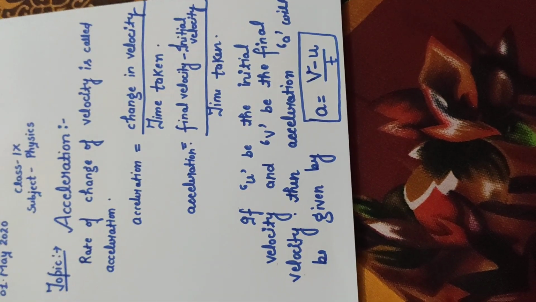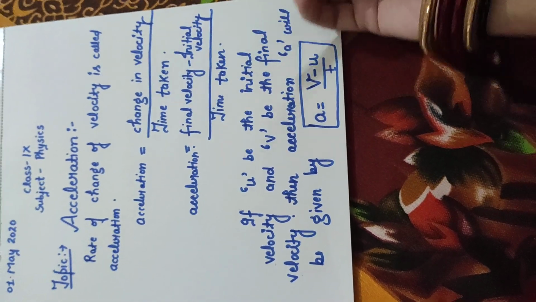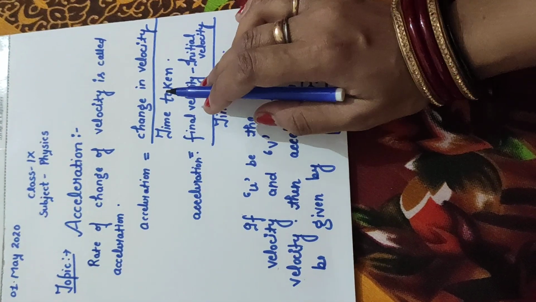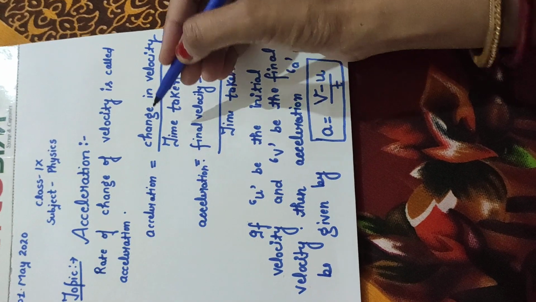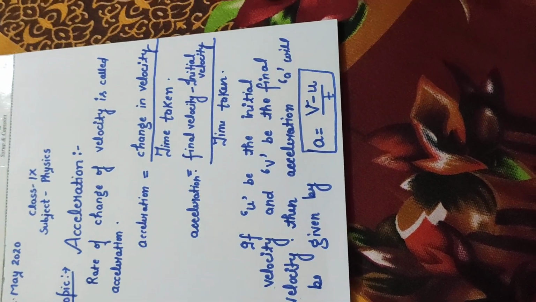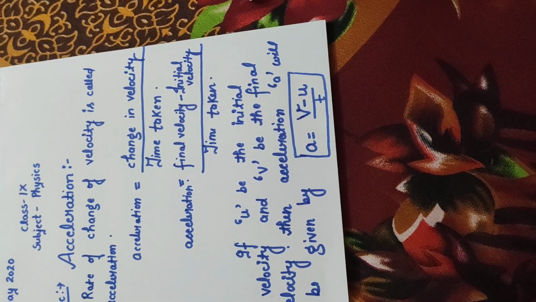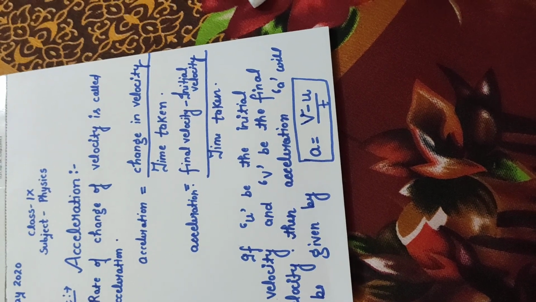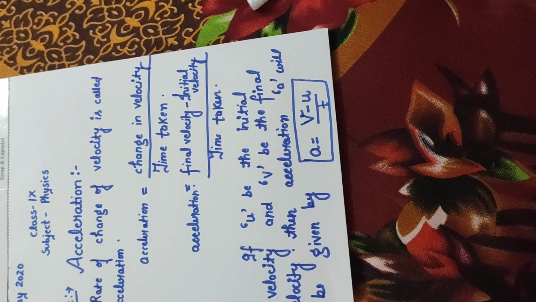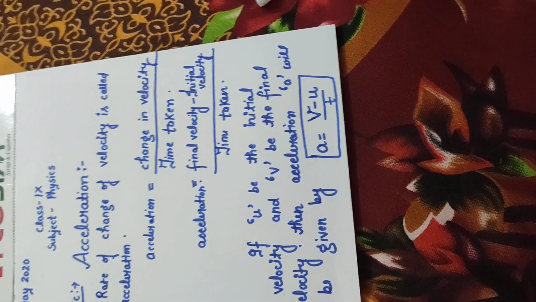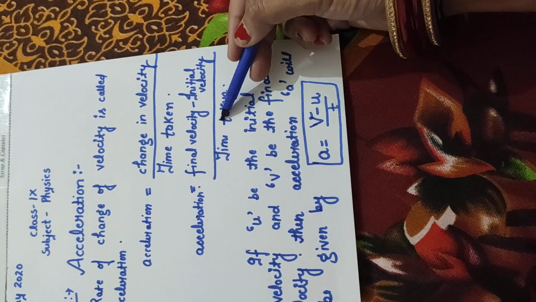Acceleration was exactly the rate of change of velocity. This can also be written as change in velocity upon time taken. Change means how you find the difference in something. Suppose earlier you had 5 rupees and somebody gave you 5 rupees, and now you have 10 rupees. The change is the final amount 10 rupees minus the initial amount 5 rupees. Similarly, change in velocity is final velocity minus initial velocity, upon time taken.